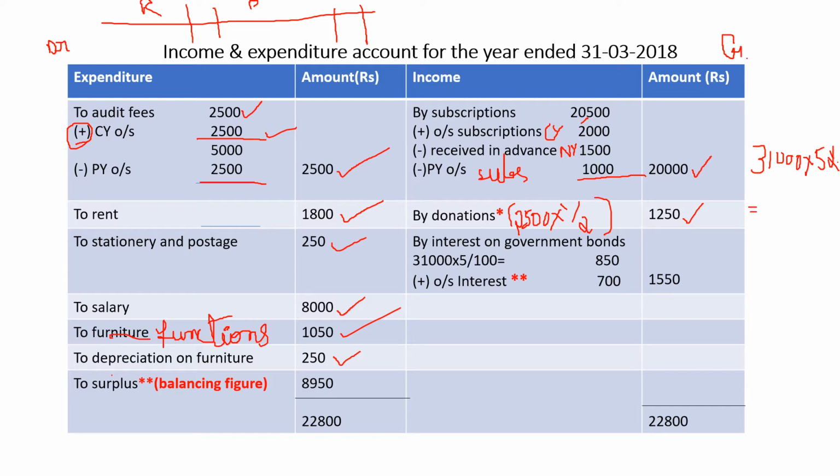What is the total amount of interest you have to receive on those government bonds? It is 1,550. Correct? If you take 5% of 31,000 you will get 1,550. So the total amount you had to receive as interest on government bonds is 1,550. By interest on government bonds 1,550 to the outer column.